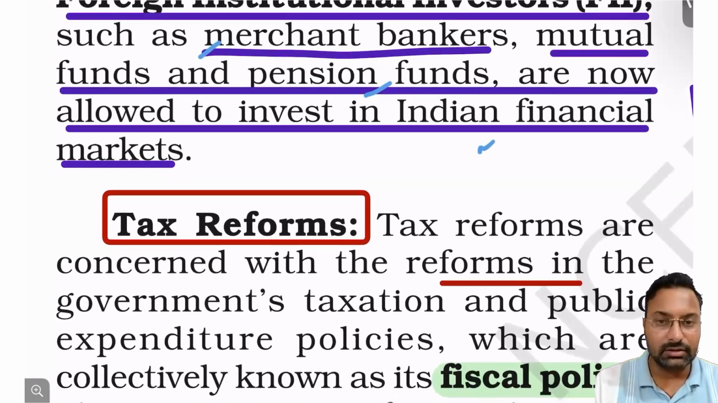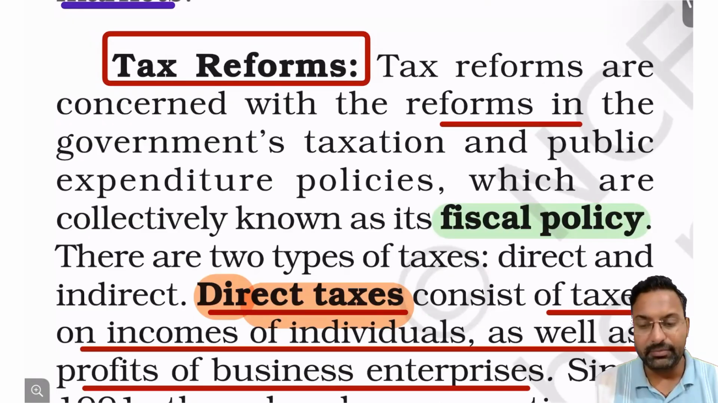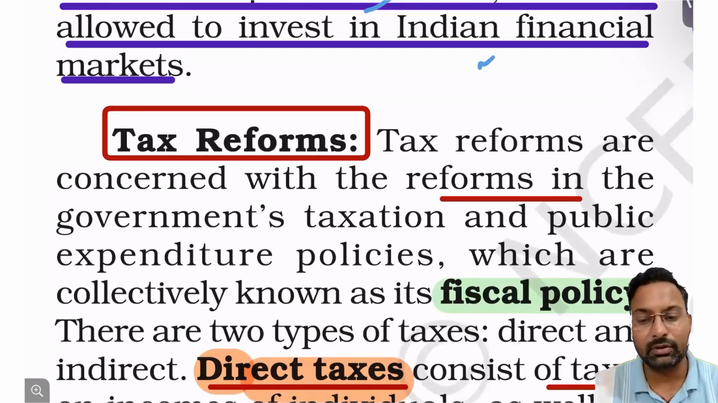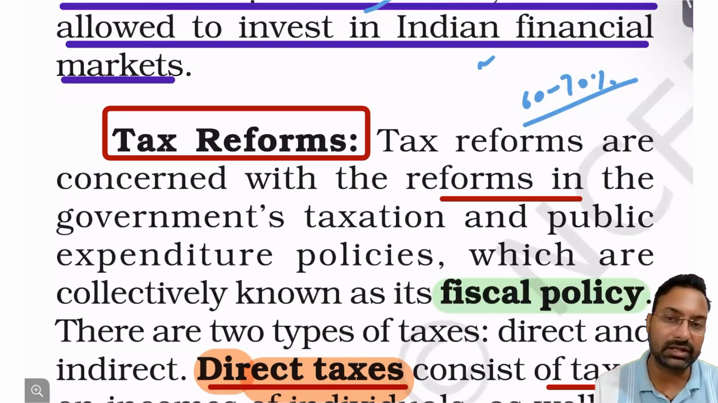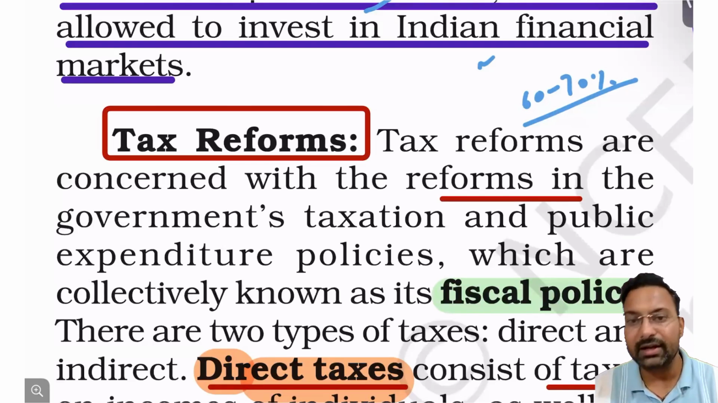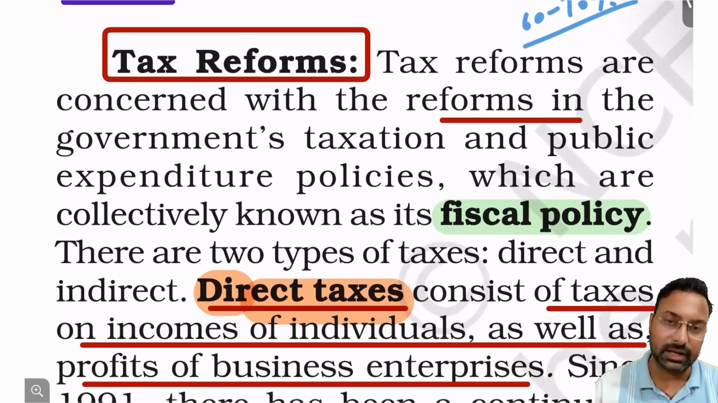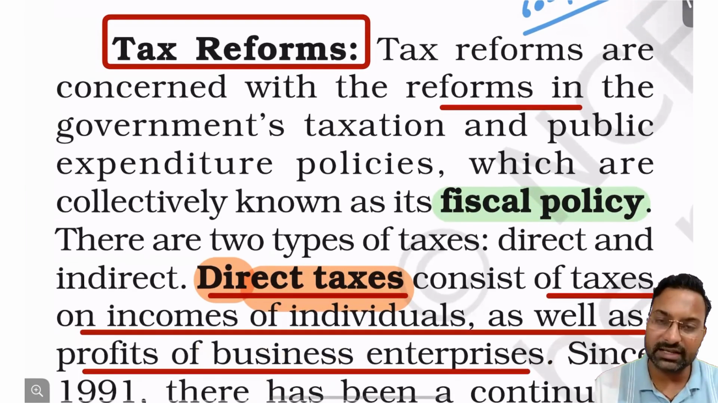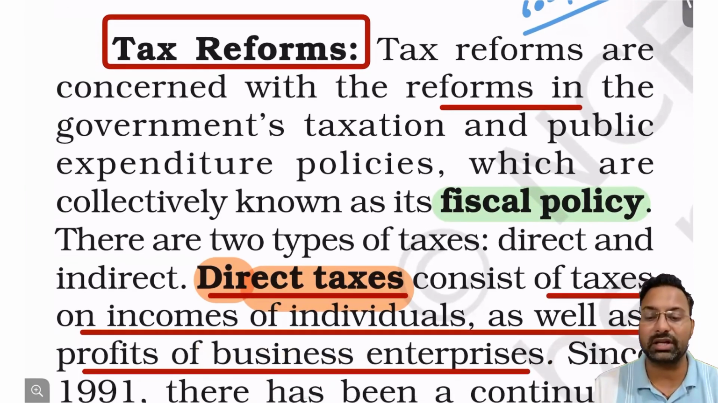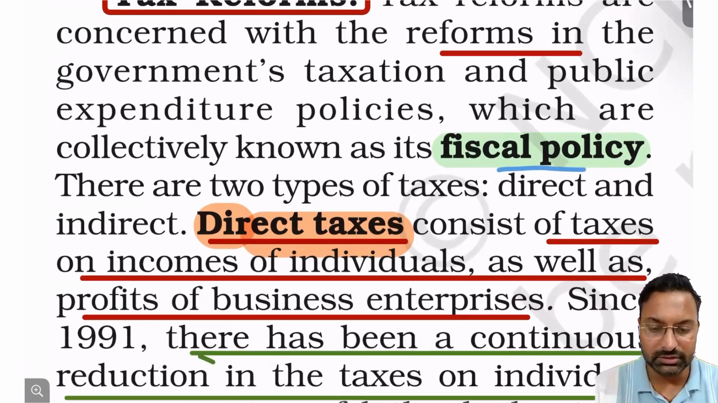Now, the next reform that was taken up was tax reforms, right? Before the 1990s, the personal income tax was as high as 60 to 70%. So 60 to 70% was the tax paid by an average Indian to the government, and the remaining 30-40% was to be kept by him. That was the condition before the 1990s, before the LPG reforms. So reforms in the tax domain were also taken up by the government in 1991, and those were called fiscal policy reforms.